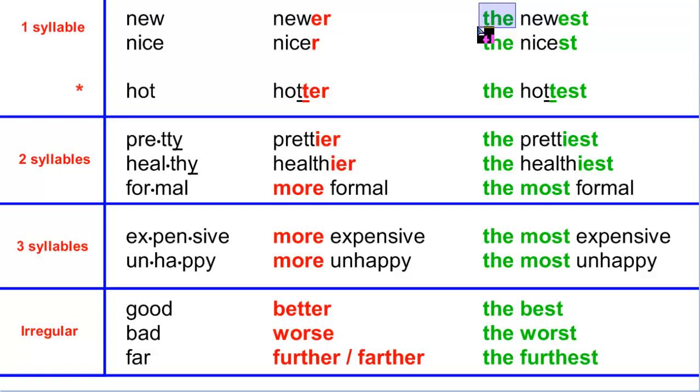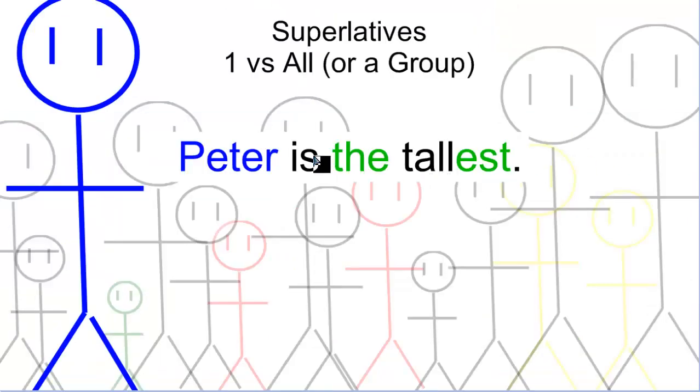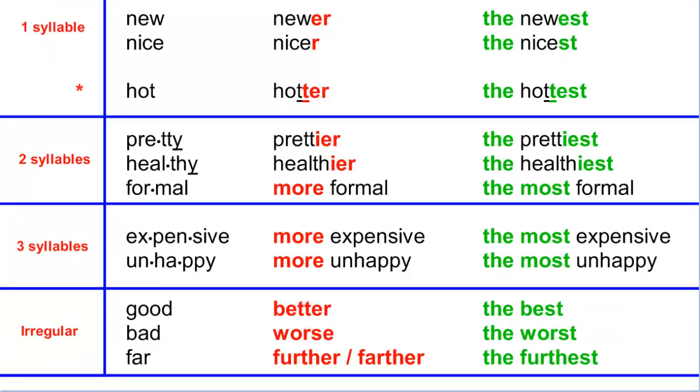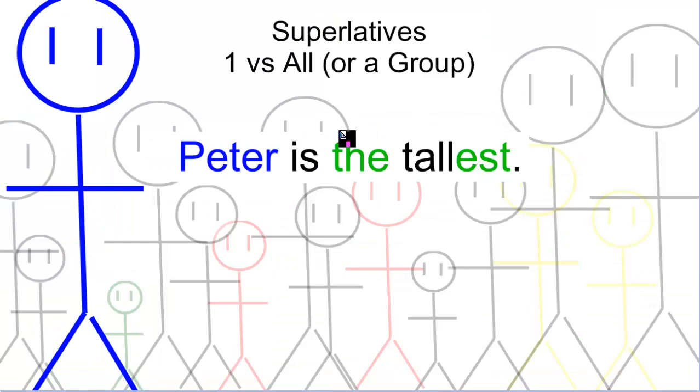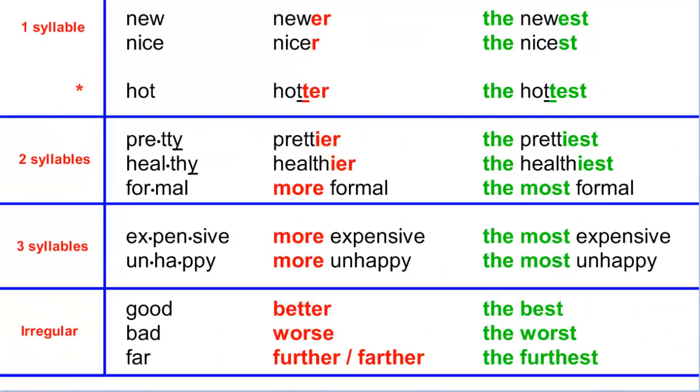If you don't mention the, you are not going to have the complete superlative. So you have to say Peter is the tallest. You cannot omit the in your sentences, okay? It is an extreme. That's why you don't compare it necessarily versus everybody else, because he is already the extreme.